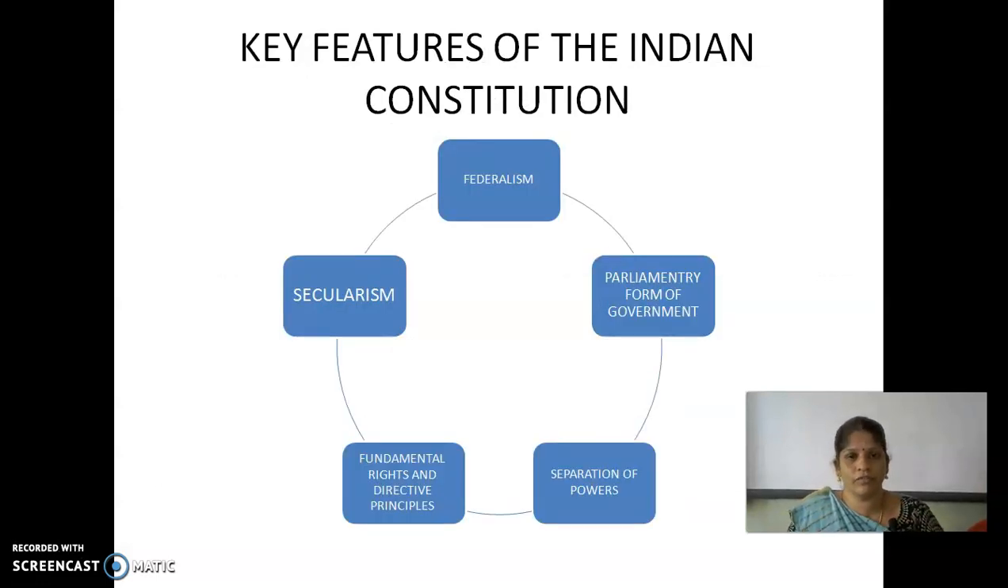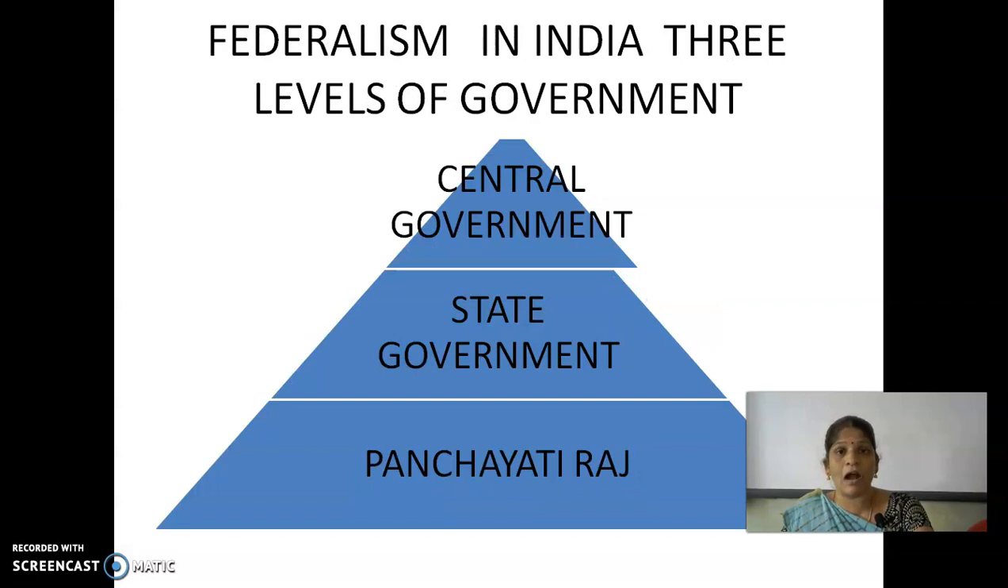Then, the key features of the Indian Constitution: federalism, parliamentary form of government, separation of powers, fundamental rights and directive principles, and secularism. Federalism means the government divides its power into different levels. In India, we have three levels of government: central, state, and panchayat, that is, local government. That is called federalism.